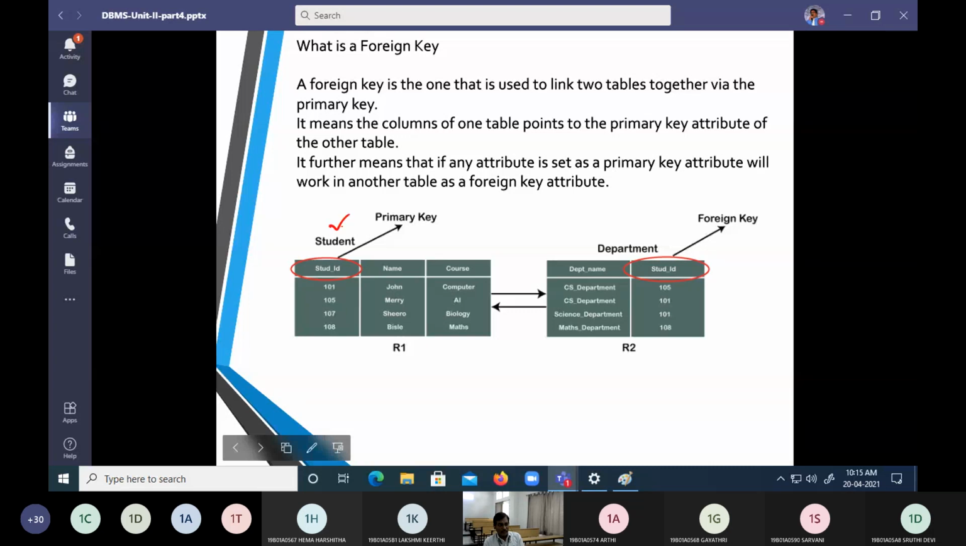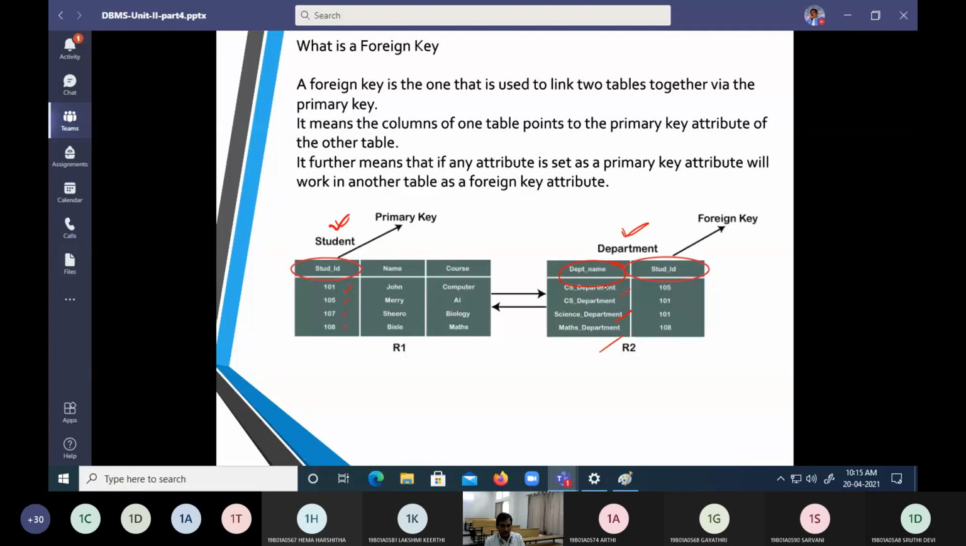The table 1 name is student. Table 2 name is department. So student ID 101, 105, 107, 108. Student department belongs to computer science department, some science department, and some maths department. Now here we are going to get a department name.